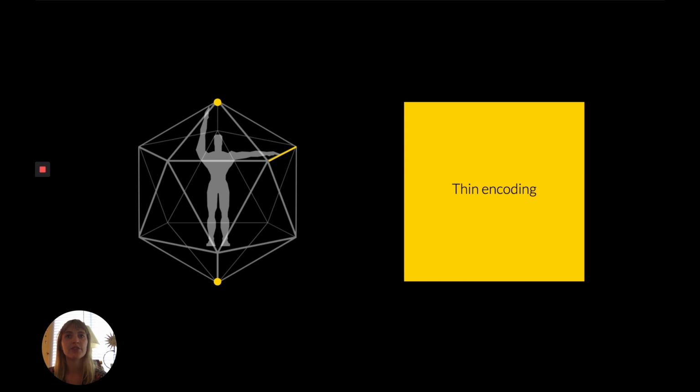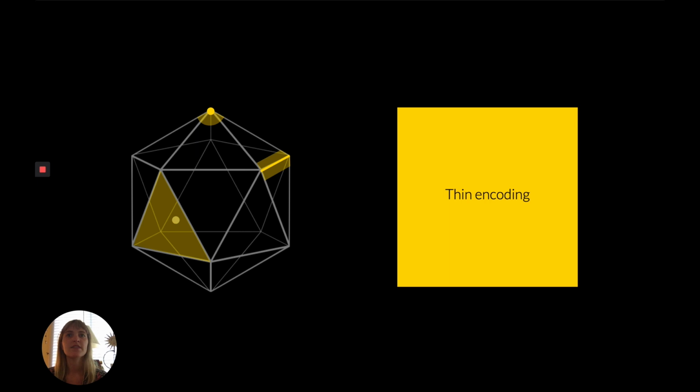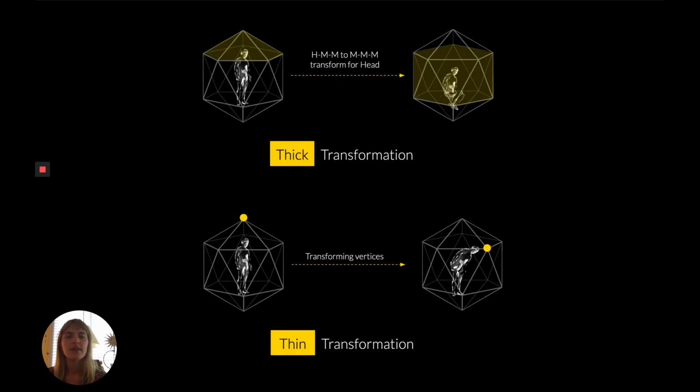Thin encoding translates the movement in terms of the exact control points of the icosahedron. This allows for a more granular and precise control. To classify the mapping of a gesture in terms of the control points, we use approximations for vertices, edges, as well as planes. Thick and thin encodings can be used to transform gesture components or to generate novel gestures by manipulating the different encodings so that the gesture components are moved to different spaces of the icosahedron.